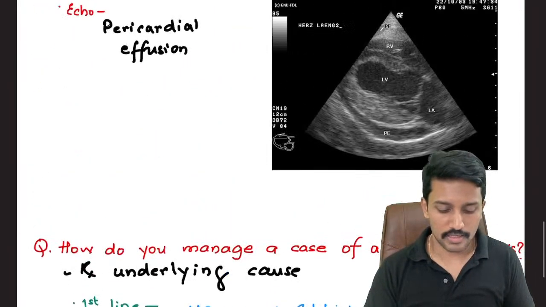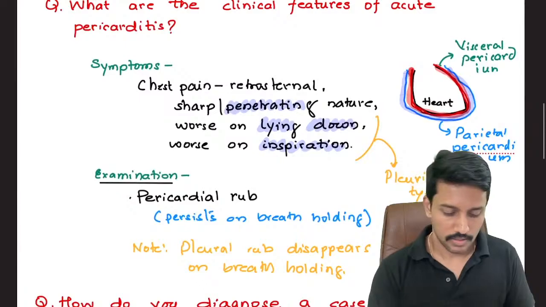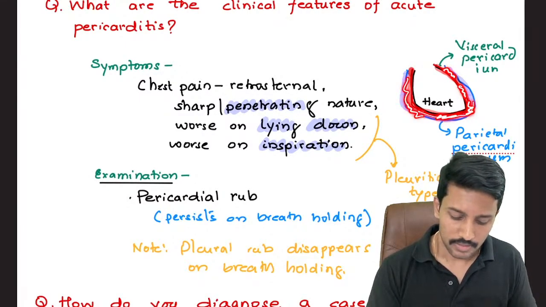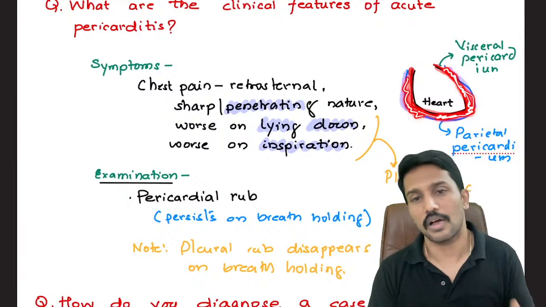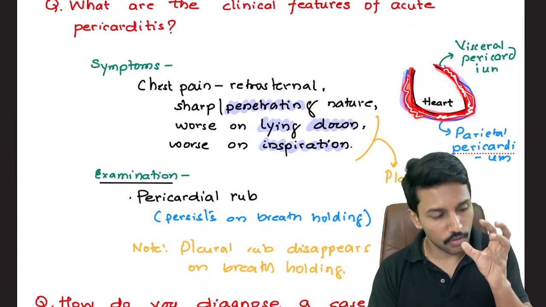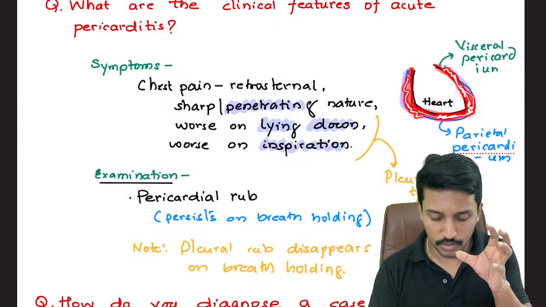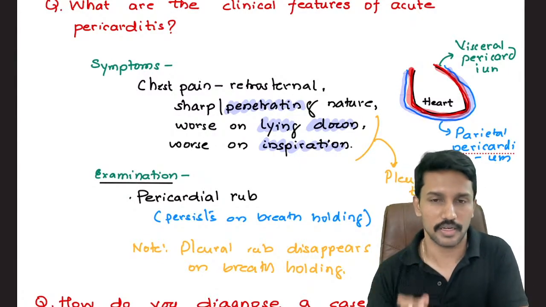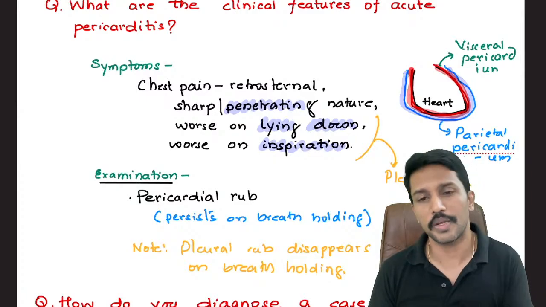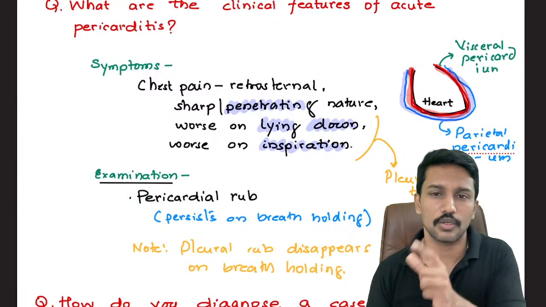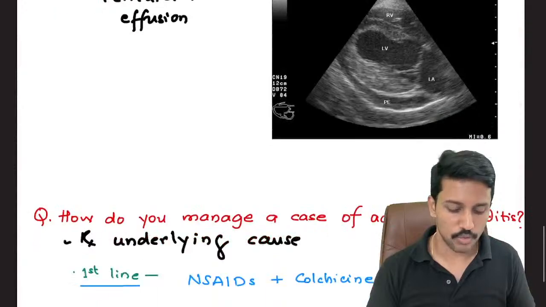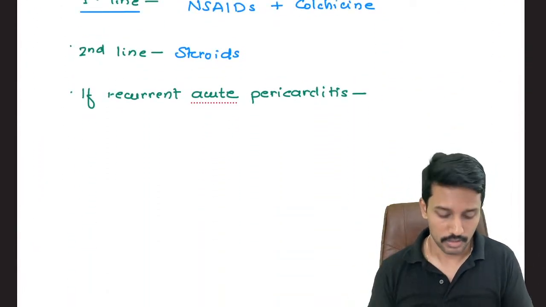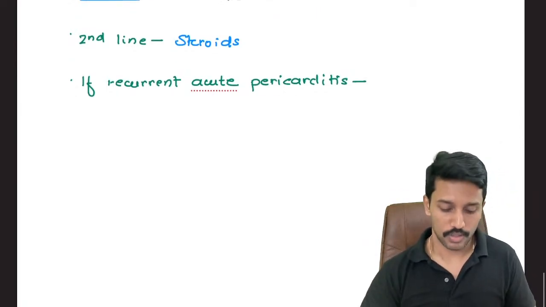and when multiple scars are formed in the pericardium, right, every time pericarditis, some amount of scarring, then eventually what happens? The entire pericardium is severely fibrosed or scarred, and once that happens, it will lose its elasticity. It will not allow the ventricle to expand, and in that case, the situation will be called as constrictive pericarditis. So recurrent acute pericarditis is the leading cause for constrictive pericarditis. If pericarditis is happening again and again, then somewhere down the line patient will develop constrictive pericarditis. So prevention is important. But if I do not know the cause, then how would I do?